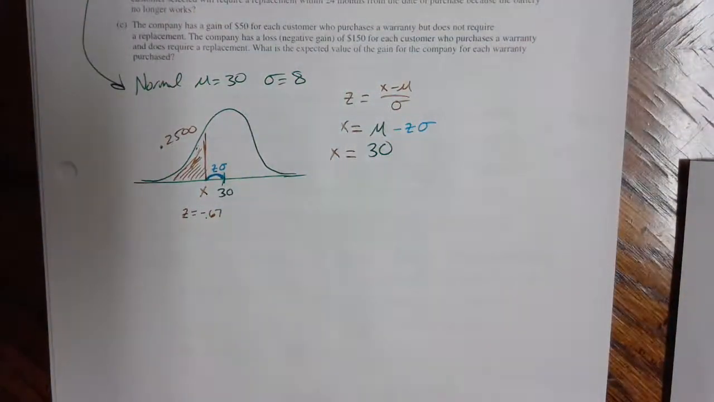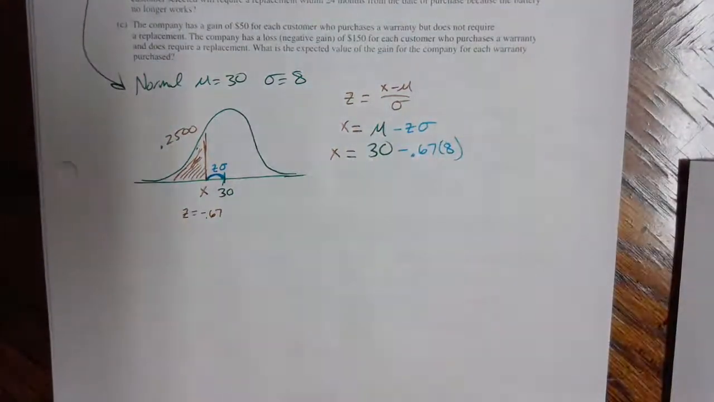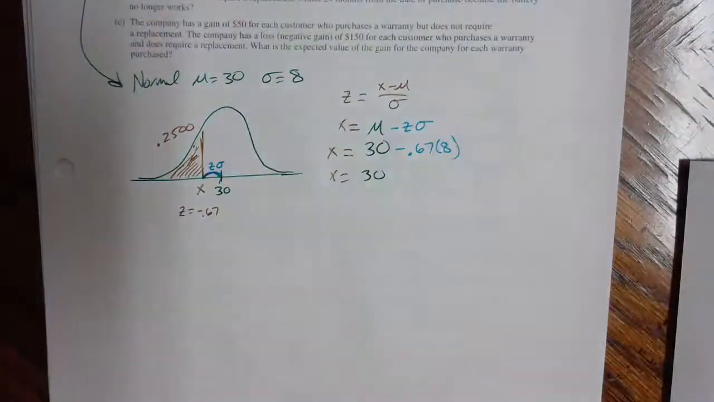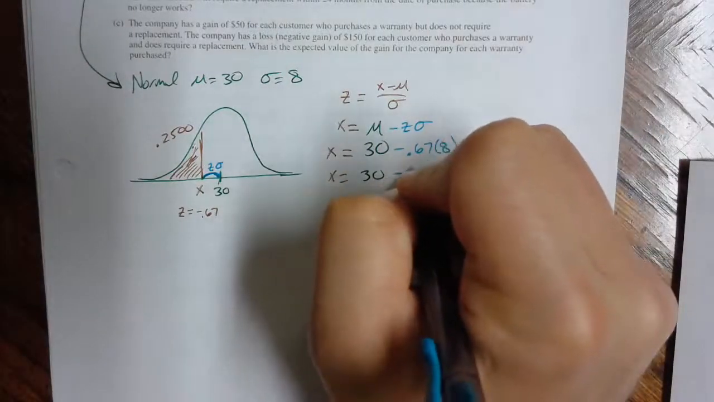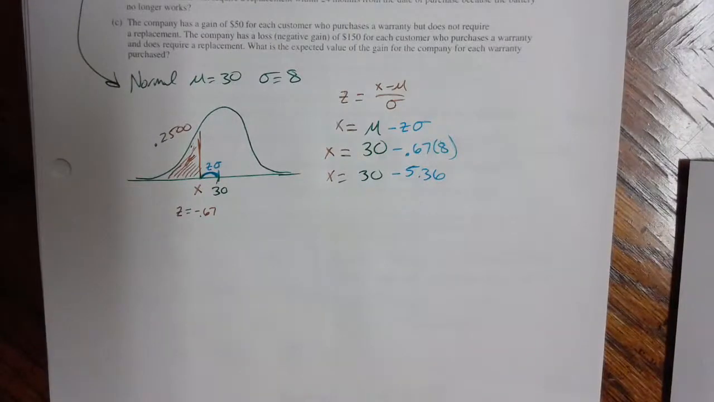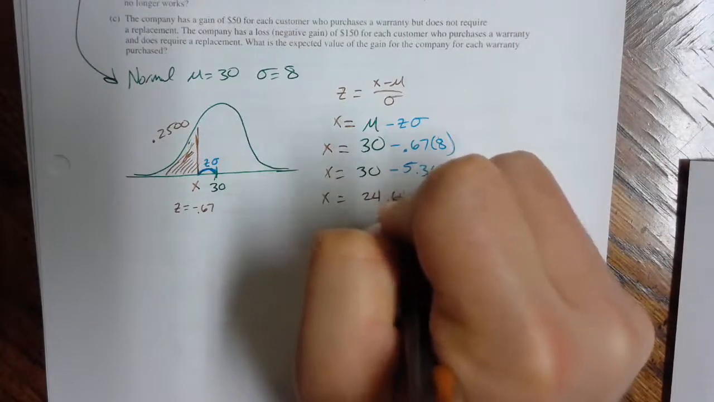So in this case, our z-score is negative 0.67. Our standard deviation is 8. So we can multiply those two numbers together, and then we can just take that away from the number 30, and we'll get our distance. So the data point x, take our 30 months, and 0.67 times 8 is 5.36. So we can get our number for x here to be 24.64 months.